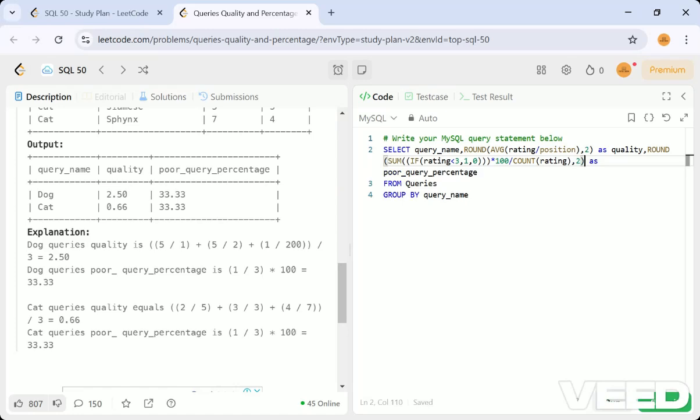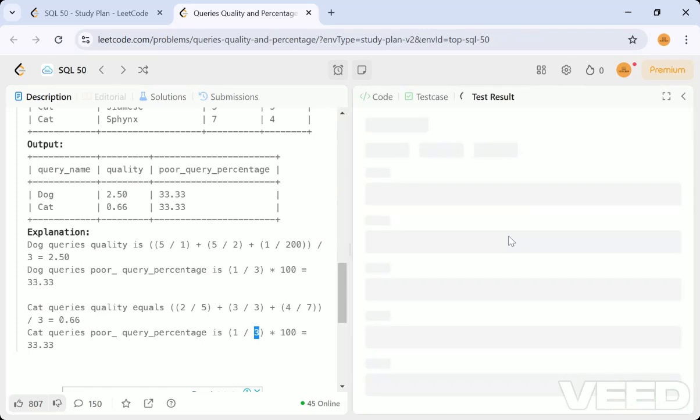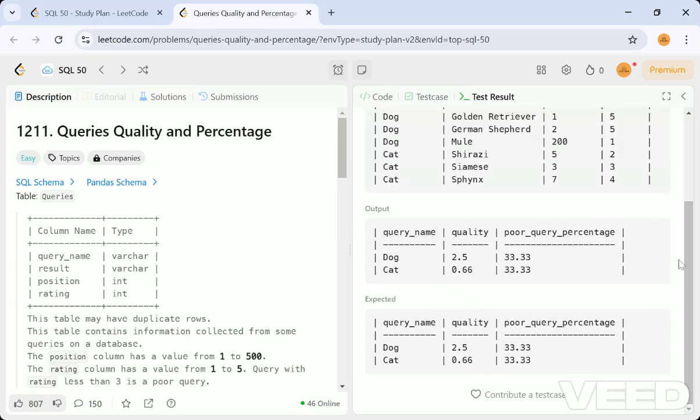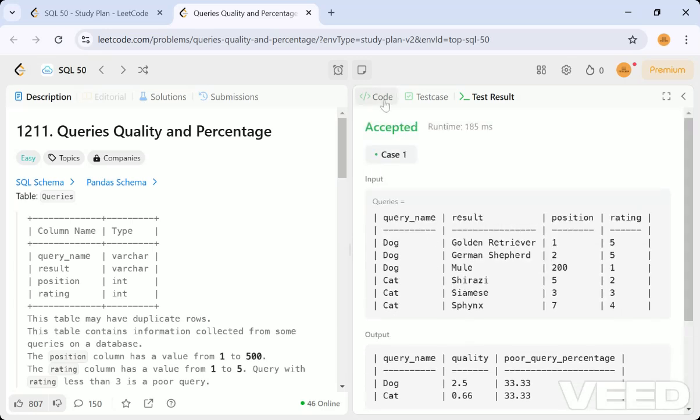We check the condition, then we return 1, otherwise 0, and then the percentage into 100 divided by the ratings count, that is 3. So rounding up to two values, as poor query percentage and quality. Just run this statement and you can see the test cases pass. As the grouping is done, quality is calculated and poor percentage is also calculated.